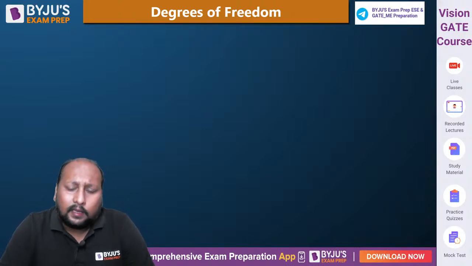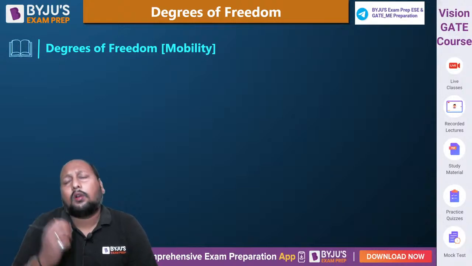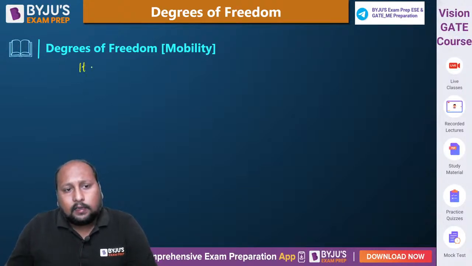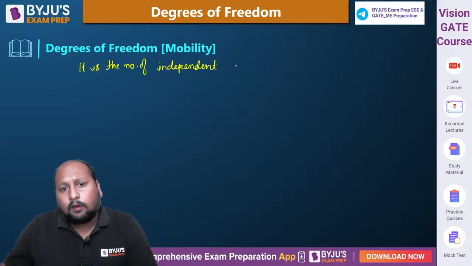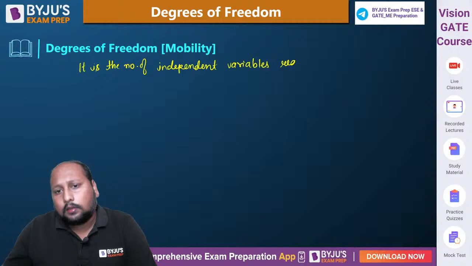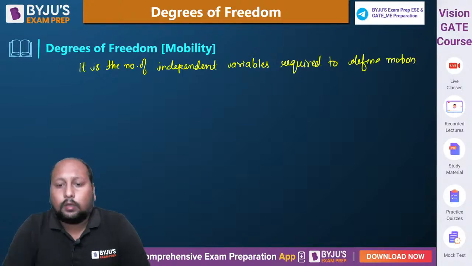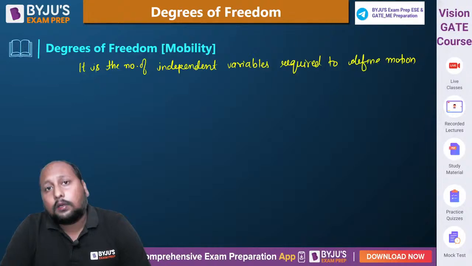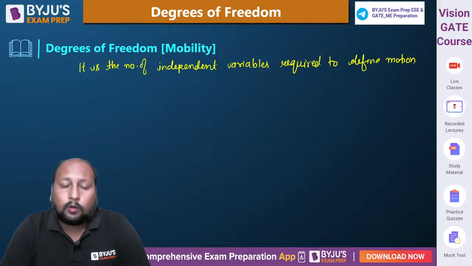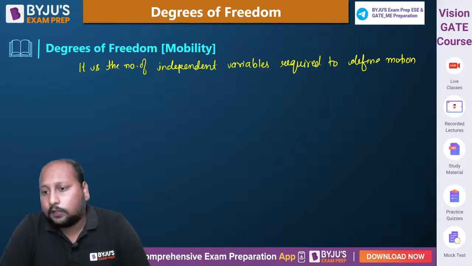Degrees of freedom, if I try to define it, is also called mobility. It is the number of independent variables. किसी भी बॉडी पे अगर if you want to define the motion, तो what are the different variables you require, that is the degrees of freedom. Good.